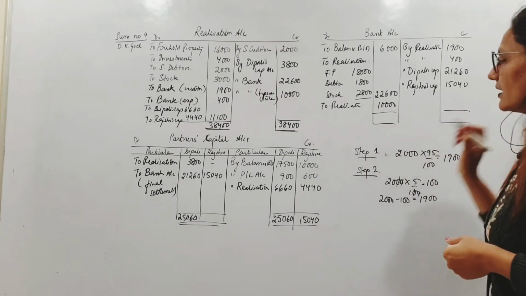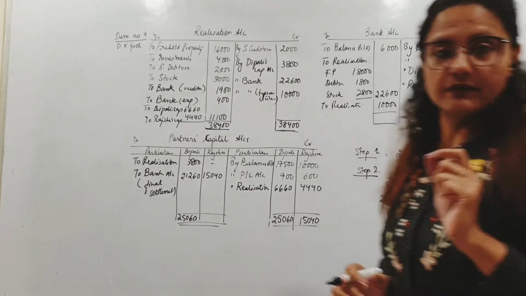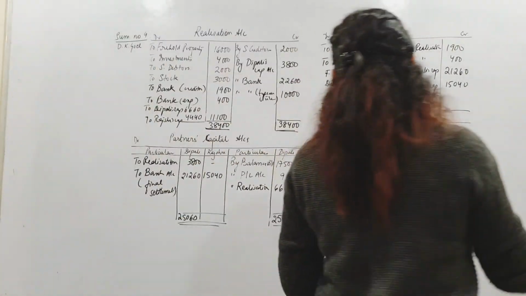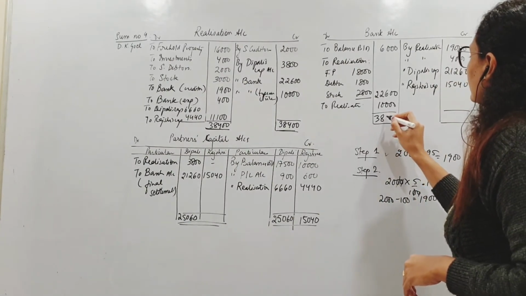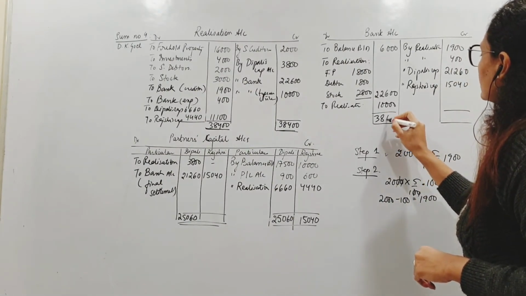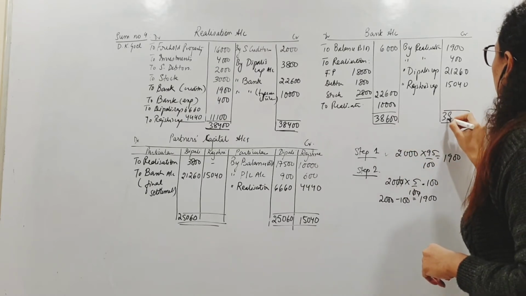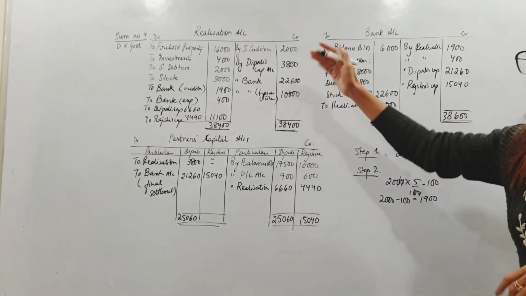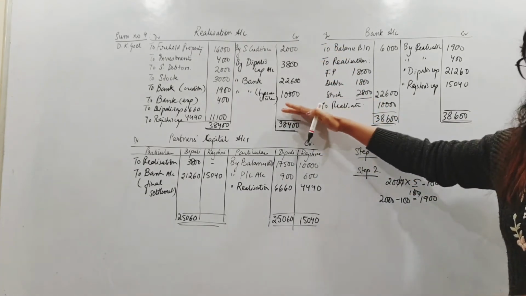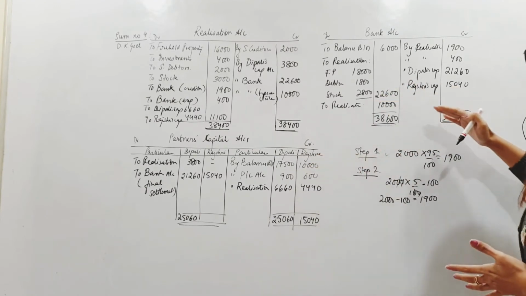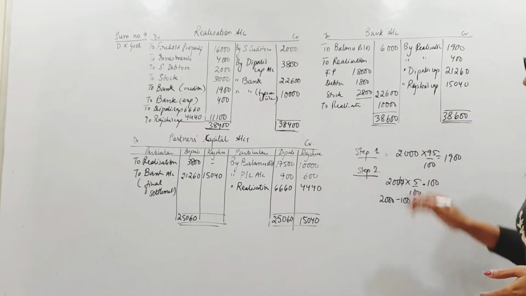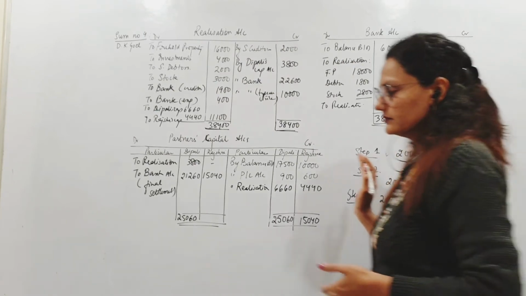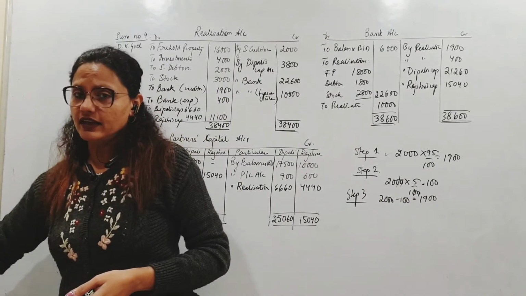Ideally, when you total this up, both sides should be the same. And you will check that. If at all it's not coming same, that shows कि ये कुछ गड़बड़ है. 38,600 both sides. Alright. So ये in that sequence ही close होगा. Realization का profit या loss, फिर capital, फिर last में bank, in that order. Alright. So my step 3 is also done. Closed. That's what you have to do here in this entire sum.